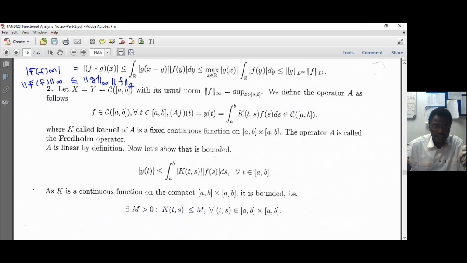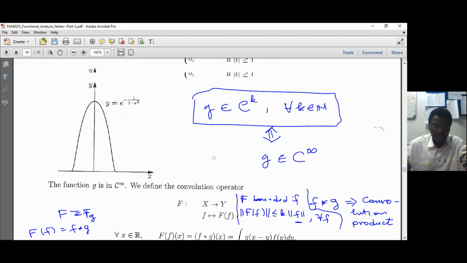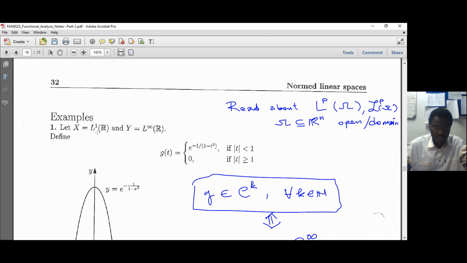So these are the two examples. We have the first example here. X is L1. Now you know what L1 is because we did the L1 spaces, right? I wrote that last year, I think. I said read about it, but with you at least I went through the Lp spaces, the capital L and the cursive L p. So X is L1 and Y is L infinity.